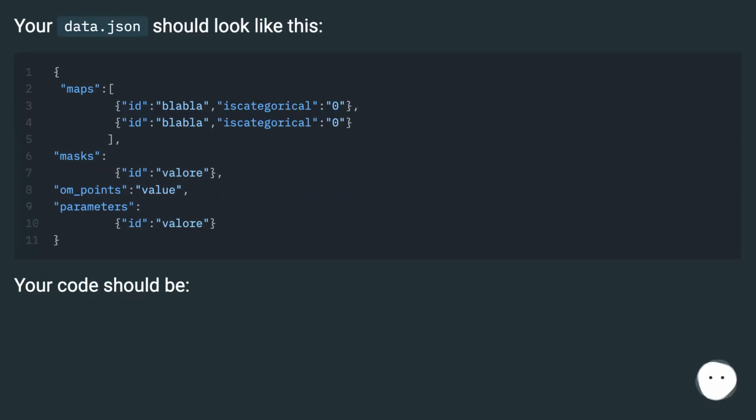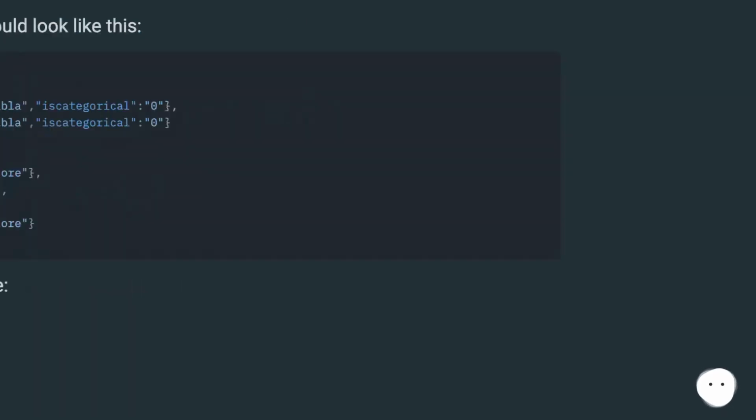Your data.json should look like this. Your code should be.